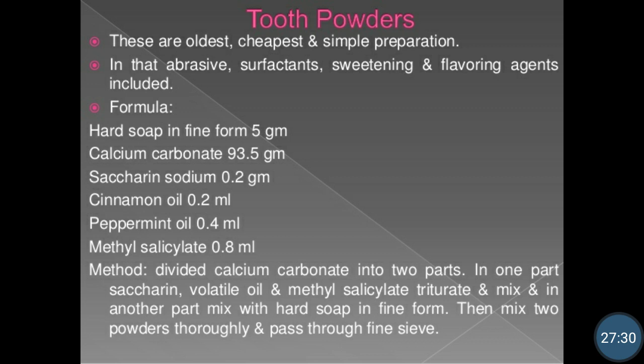Okay, so for the method of preparation, first the amount of calcium carbonate, it contains the maximum amount of calcium carbonate. This amount of calcium carbonate is divided in two parts, and then in one part the saccharin, volatile oil, and methyl salicylate are added, and they are mixed by trituration. Then in another part the hard soap is added in the fine form. Then it is properly mixed, and both the parts are mixed thoroughly, and they are passed through the fine sieves, that is sieves of 120 number.